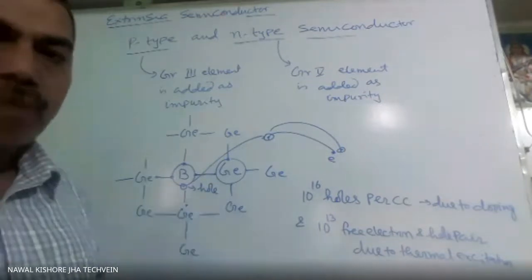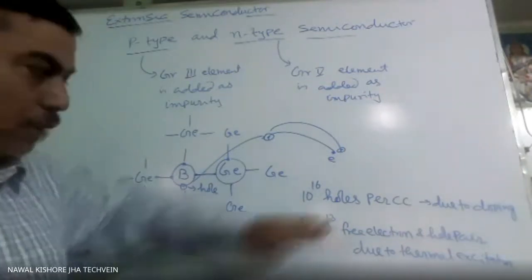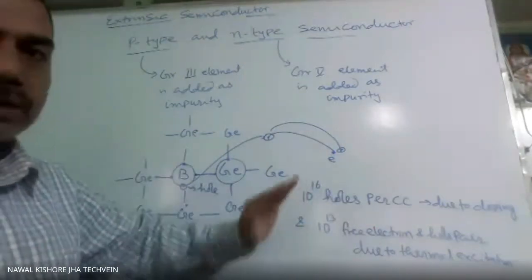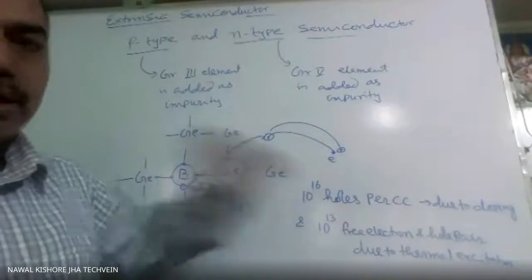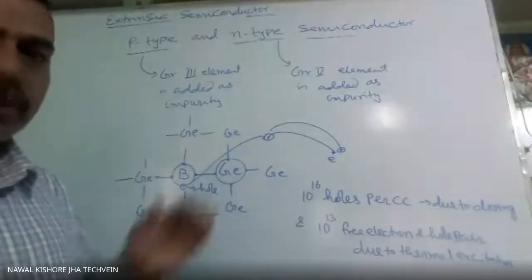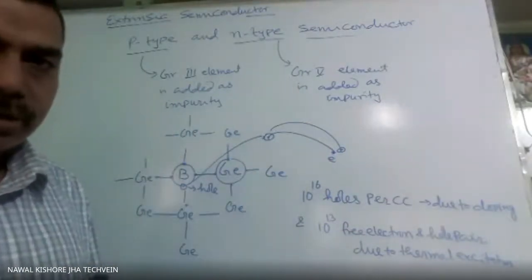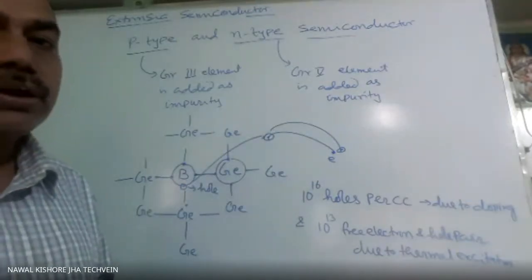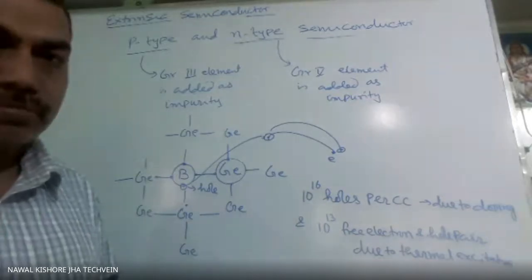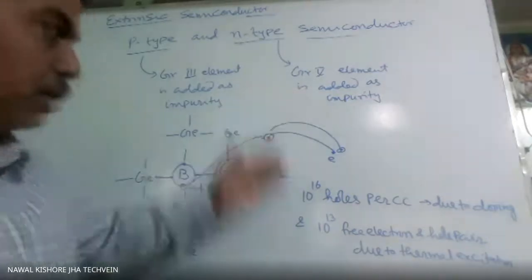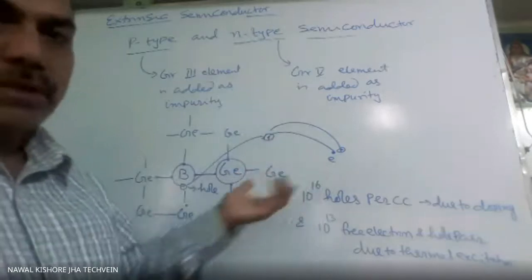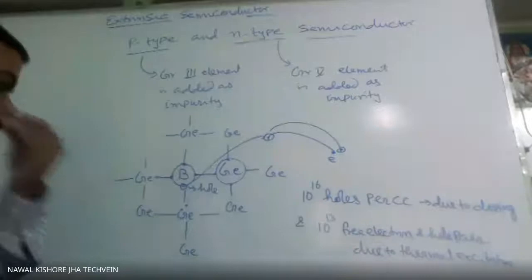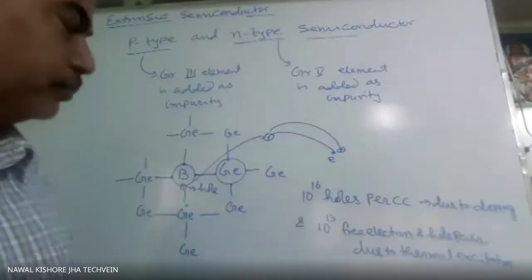We are talking about normal temperature, not 0 Kelvin. At 0 Kelvin, this is not available, but this is available. So at 0 Kelvin it will also conduct electricity. For a conductor, suppose in case of copper, 10²³ electrons per cc are available. In comparison to that, it has got very little, only 10¹⁶. Its conductivity is very low because the number of free electrons or free holes, the charge carriers, is very small.